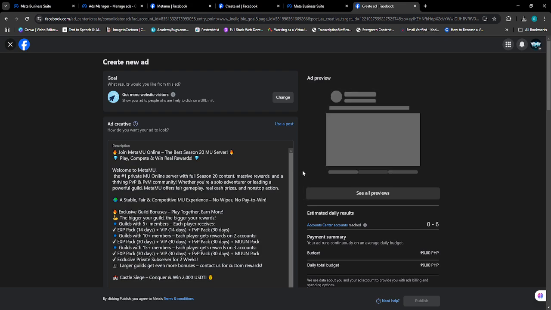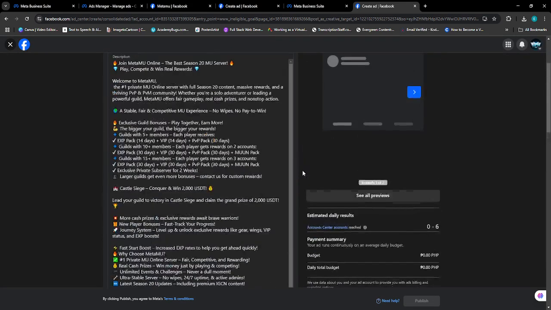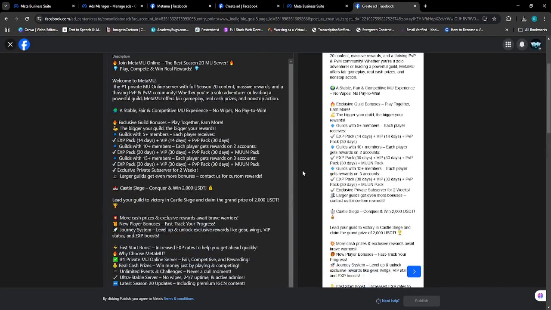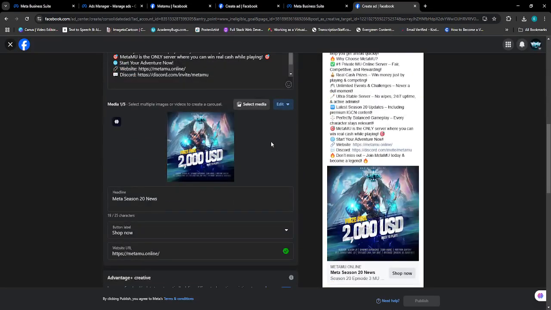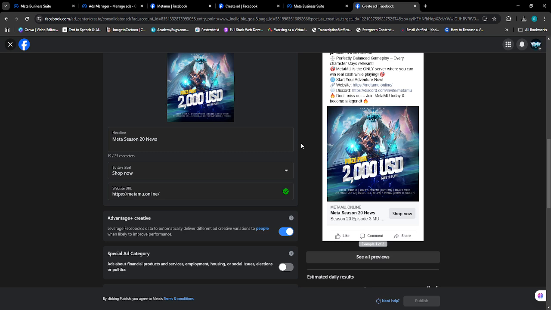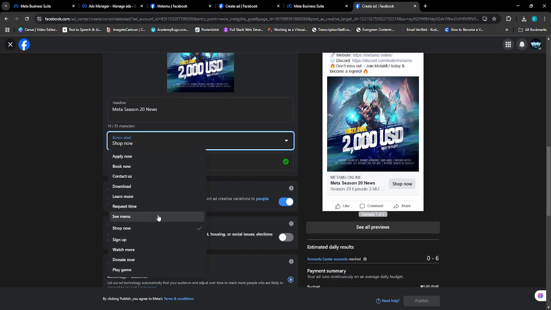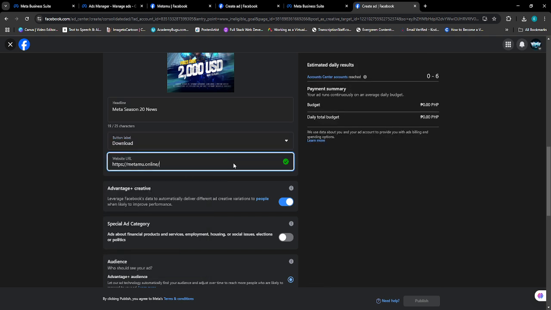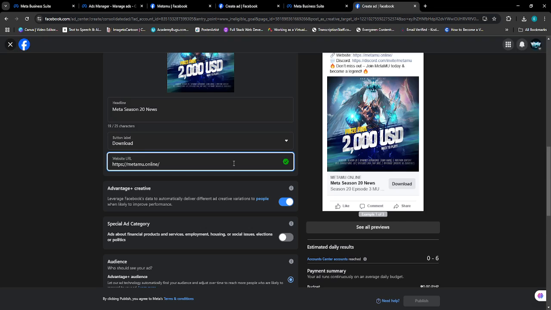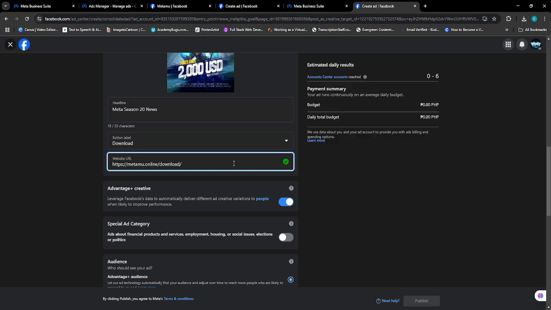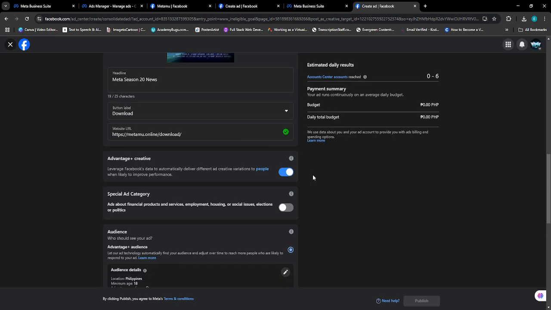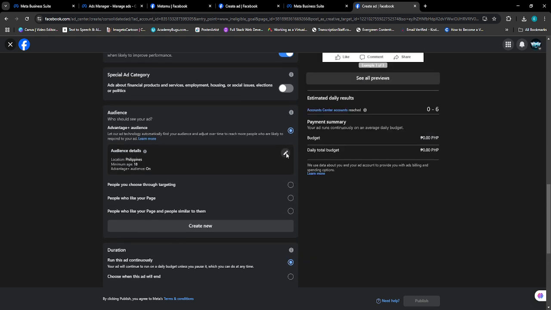Okay, and then scroll down. This one, button label, we're going to change it to download. Okay, and then our website URL will be download. Okay, this is one of the most important things in advertising or running ads.